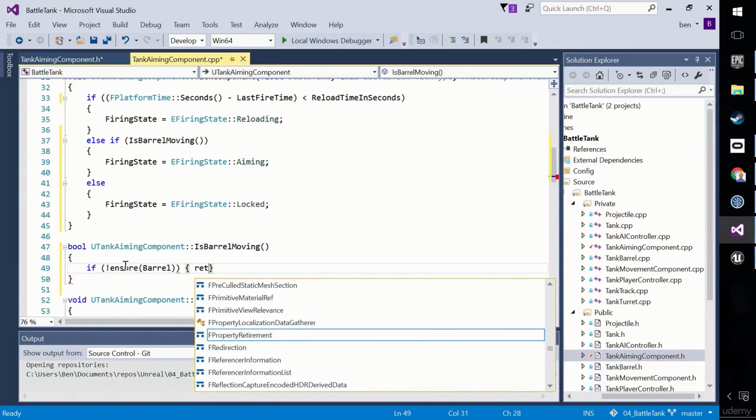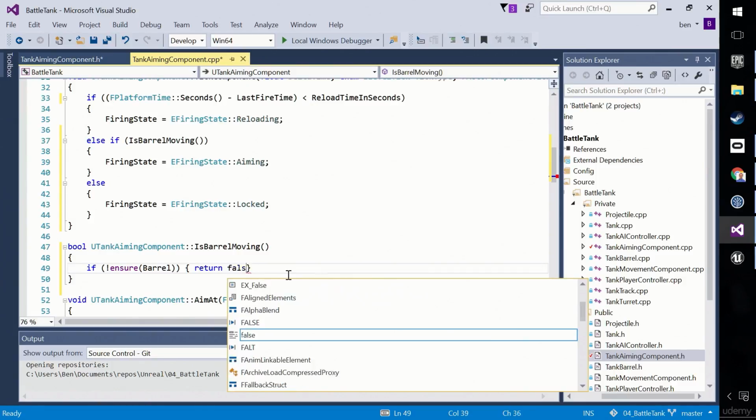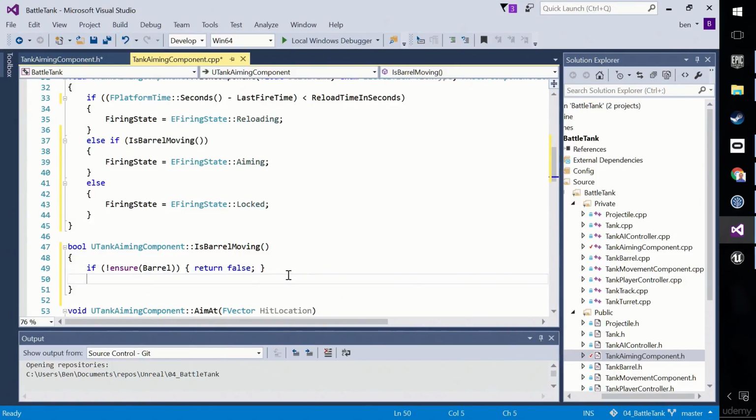Now careful, return what? True or false? You can't just say return out of a method that returns a boolean. Now let's think about what the most sensible failure case is. If I ask the question of a method, is the barrel moving, and there is no barrel pointer, if we've got a choice between true and false, assuming we're not returning a richer error like an enum, then I'm going to give it false in this case, because how can the barrel be moving if the barrel pointer is not set?